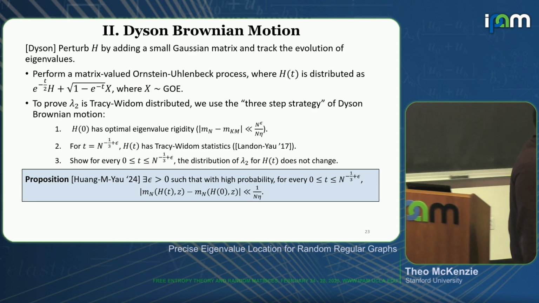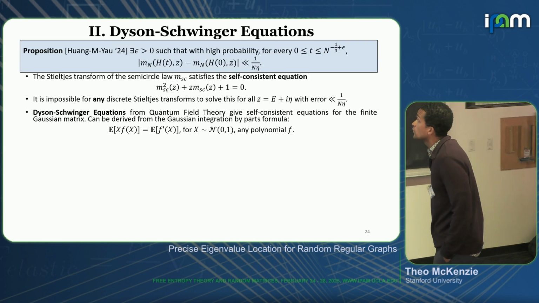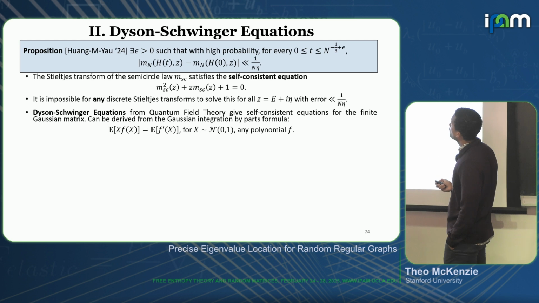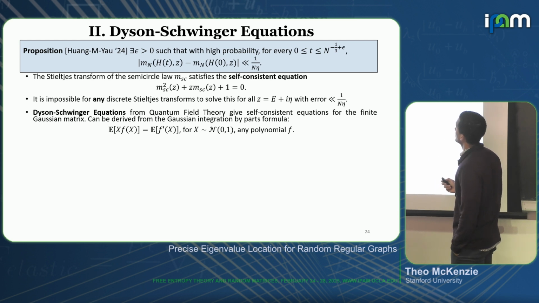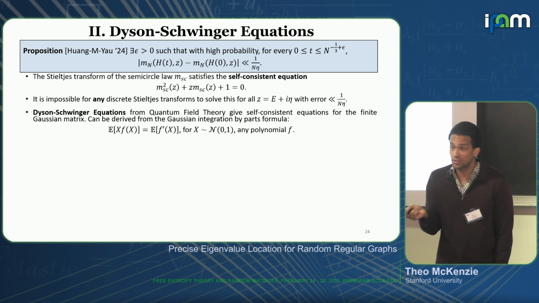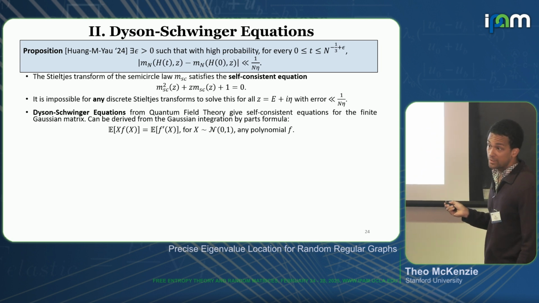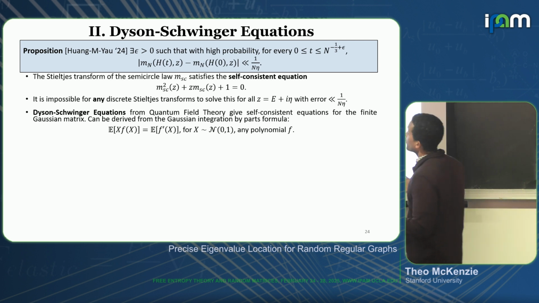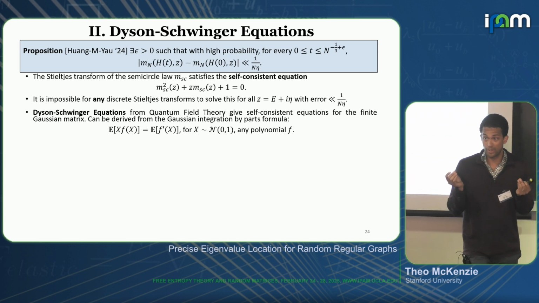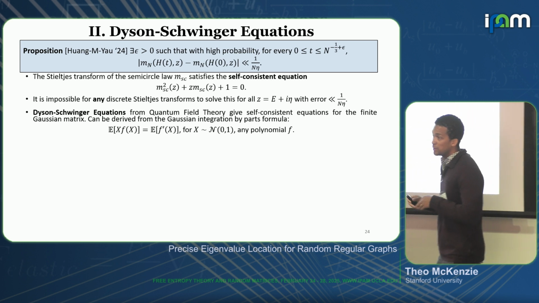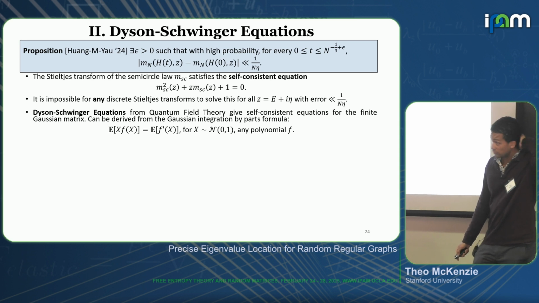OK. So how do we do this? Well, we do this with these Dyson-Schwinger equations. Like we mentioned before, the semicircular law satisfies this very nice self-consistent equation. But it's impossible for any discrete Stieltjes transform to satisfy this equation with error less than 1 over n eta. The point, once again, is this difference between discrete and continuous spectrum. So what we're going to do is actually compare two discrete objects, right? One is going to be the random regular graph, and the other is going to be the GOE matrix. The idea is to think about equations which are specifically satisfied for the GOE matrix.